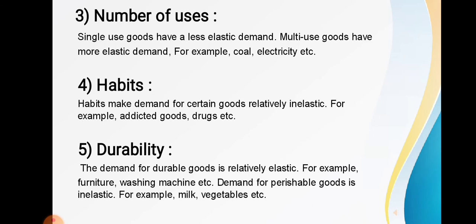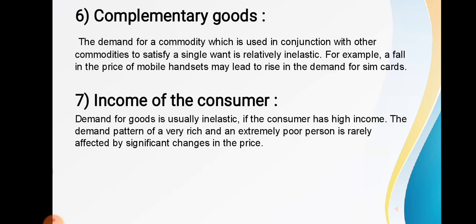So I hope all these three factors are clear. What are these three factors? These three factors are the number of uses, habits, and the durability. Now let us come to the sixth factor influencing the elasticity of demand. This sixth factor is complementary goods.